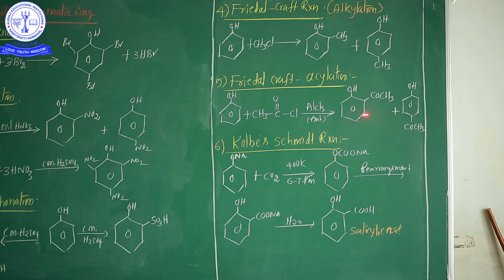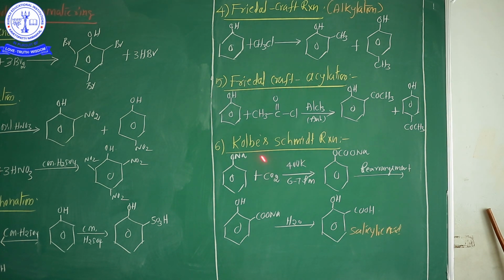Here also two products are released. Number one is ortho-acetylphenol, and number two is para-acetylphenol. So this is Friedel-Crafts alkylation, and this is Friedel-Crafts acylation.